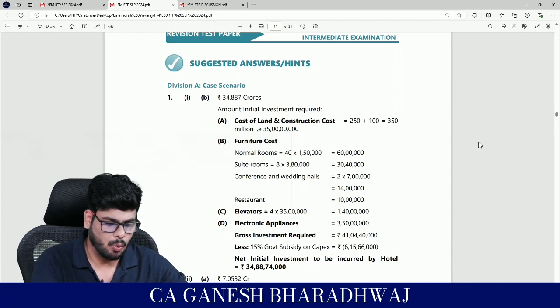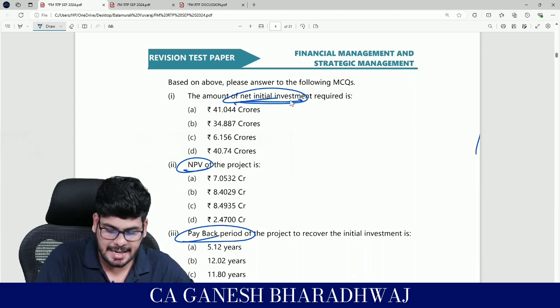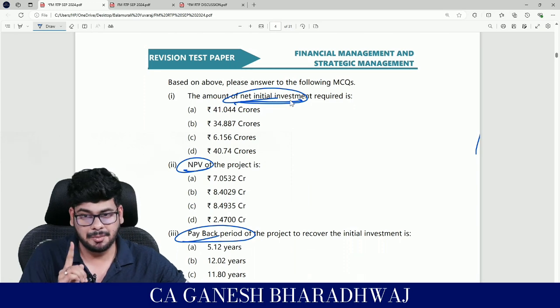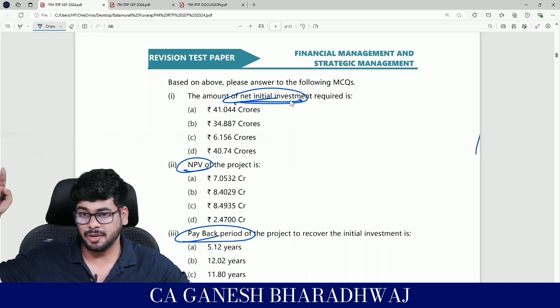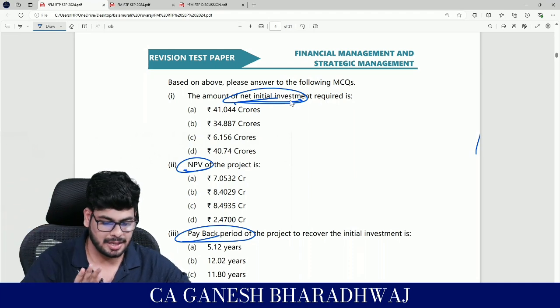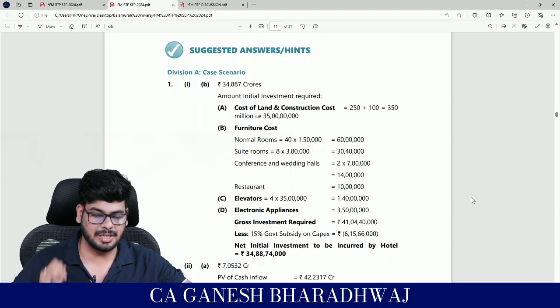Now first, what are they asking for in the first component? They are asking you for the net initial investment. Right? But remember in this question, there is more than one outflow. At the end of the 10th year, again, some furniture needs to be repurchased, at 15% extra cost. That is also there, but here they've asked for the net initial investment, right? So shall we get started? Yes. So first, what have they said?